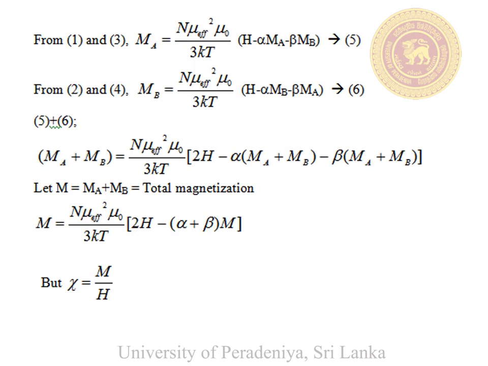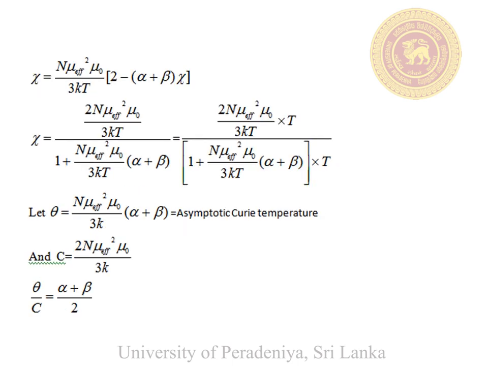After substituting equation number 1 in equation number 3, you can get equation number 5. After substituting equation number 2 in equation number 4, you can get equation number 6. After adding equation number 5 and 6, we can get an equation for the total magnetization, capital M, as given here. Then you can find the susceptibility chi. Chi is equal to M over H. Then we can get this equation for the susceptibility chi.